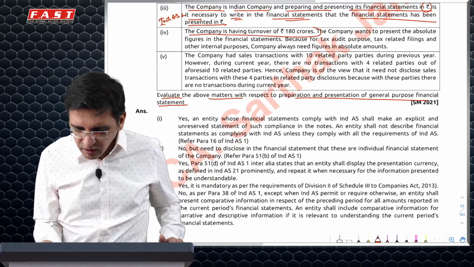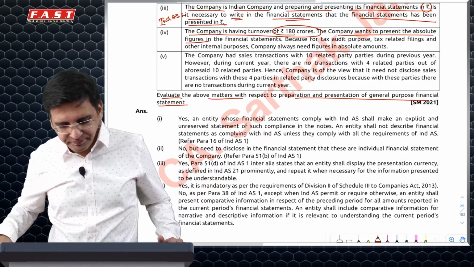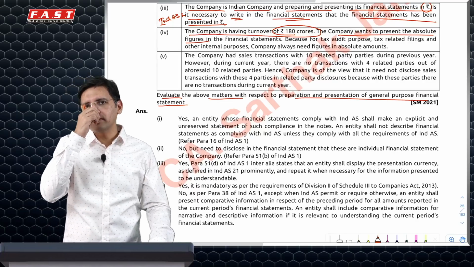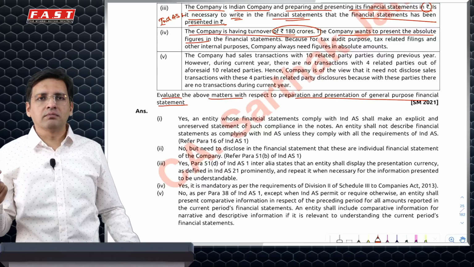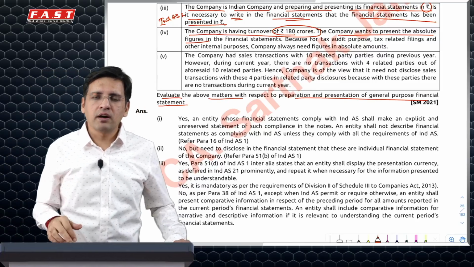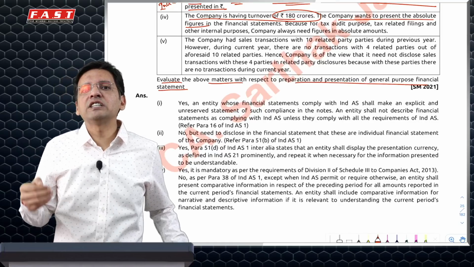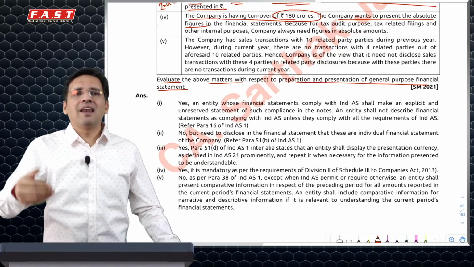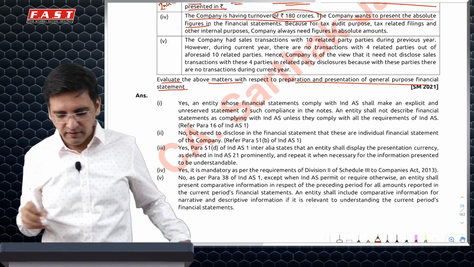Next, a company has a turnover of 180 crores. Can the company present it in absolute figures without rounding off? It is not permitted, because if your turnover is 100 crores or more, you have to round off, and in fact you can round it off up to crores. Rounding off is mandatory. Schedule 3 and Ind AS 1 both say the company shall round off in hundreds, thousands, lakhs, millions or crores if the turnover is 100 crores or more. So rounding off is mandatory.